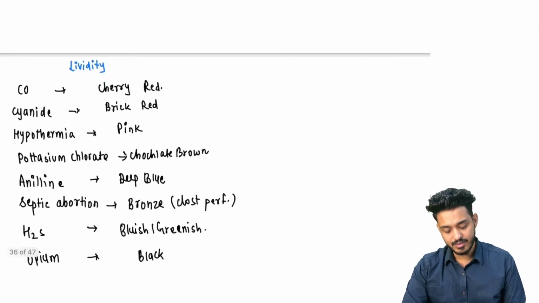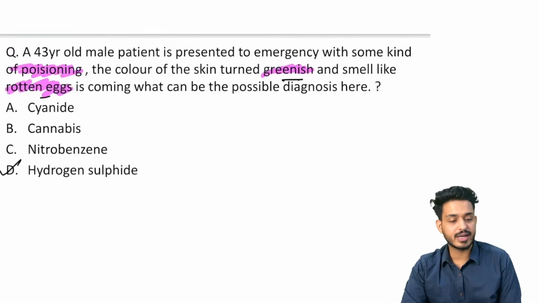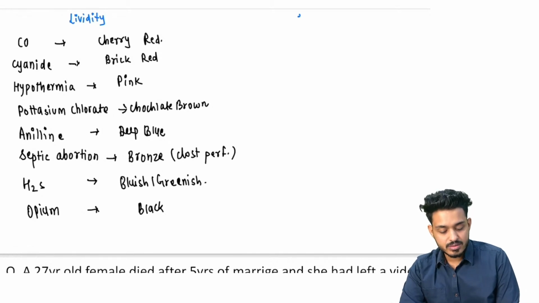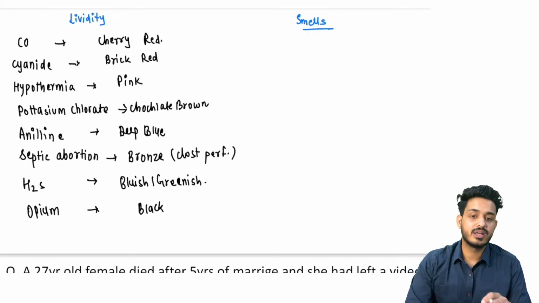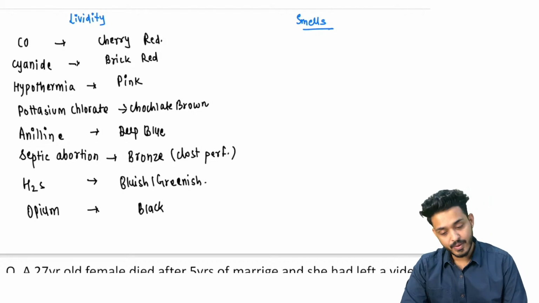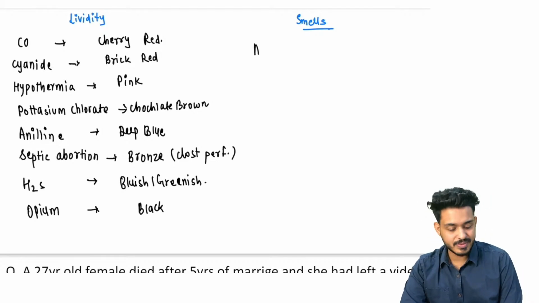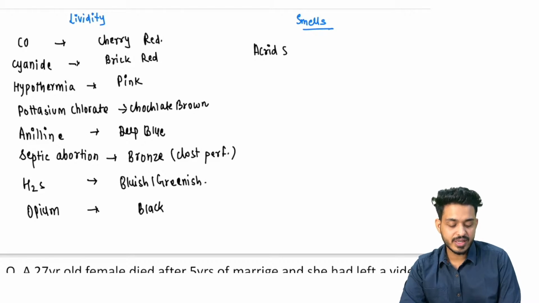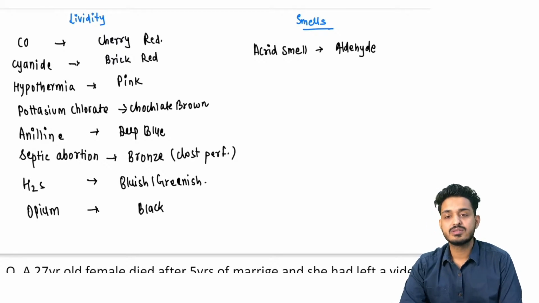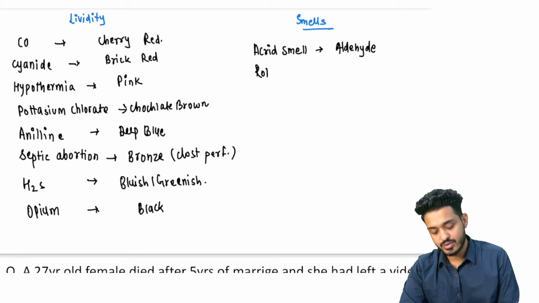What about the smell? They have given you rotten egg smell, right? So let's write some smells also. These smells are going to help you solve a lot of questions. In FMT, they are asking approximately 10 questions, and 1-2 questions they are asking from this. If the smell is acrid, these are the keywords in the question, acrid smell is in favor of aldehyde. Rotten fish smell is going to be aniline.